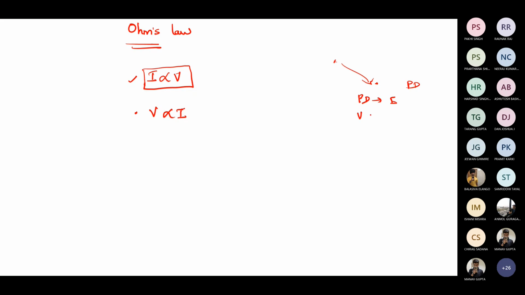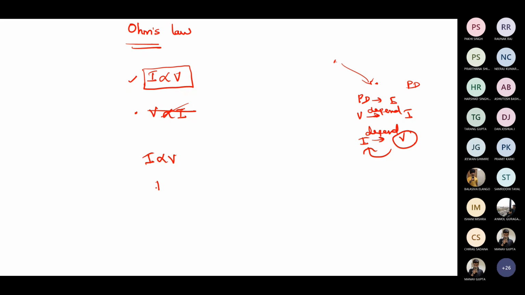So does V depend on I, or does I depend on V? I depends on V, ma'am. Okay, rightly pointed, because only if there is a potential difference will a current flow. So I is going to depend upon V, not V depending upon I. Some books also say V is proportional to I, but the correct way of writing is that I is proportional to V, because the current depends upon the voltage only.